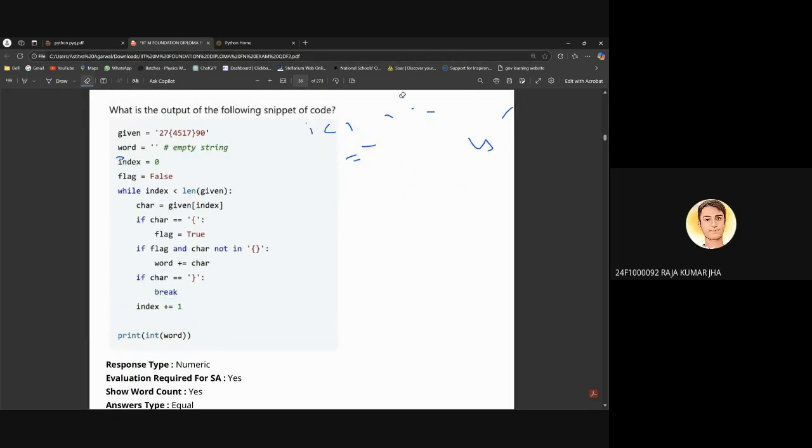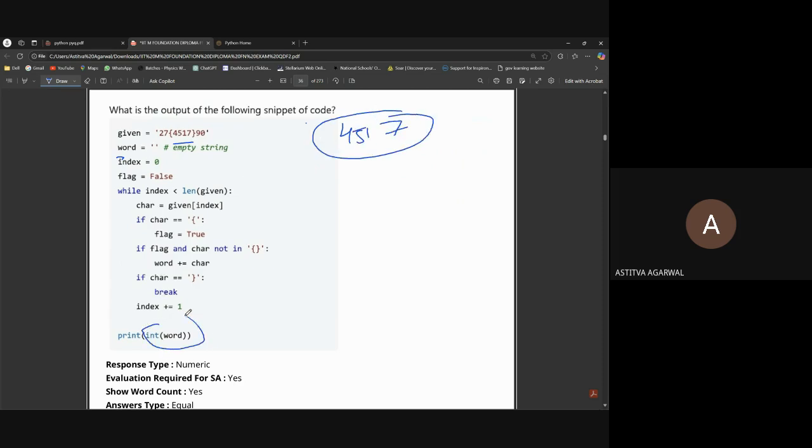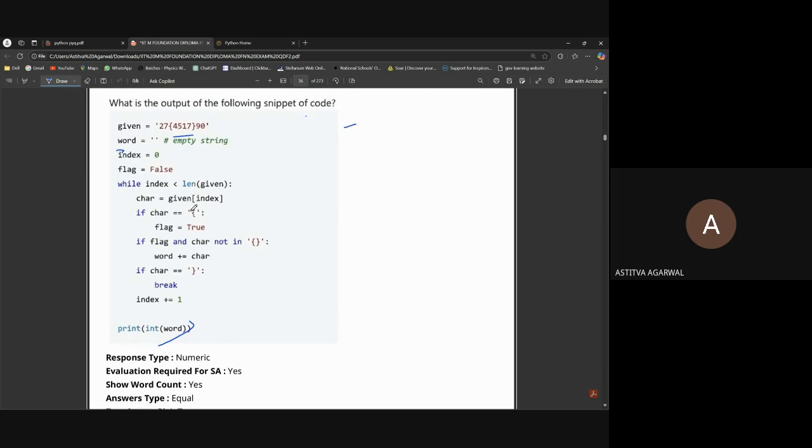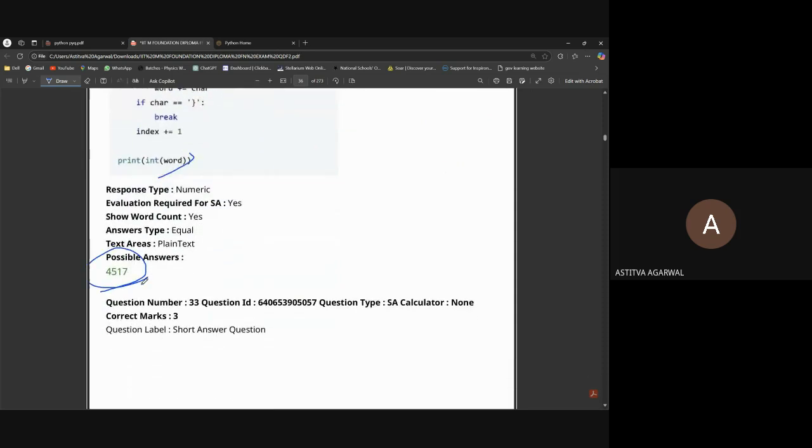4517. Yeah, you are correct, guys, because we are not adding the digits. We are just writing it as 4, 5, 1, and 7, and we are making it an integer when we are printing it, not adding it. Some questions are confusing like this. If here we had integer of char plus equal to integer of char, then we would write 4 plus 7 plus 1 plus 4 plus 5, 9 plus 1, 17. Then the answer would be 17. But since no int is written in the print statement, then it will be 4, 5, 1, 7. Okay, any confusion?